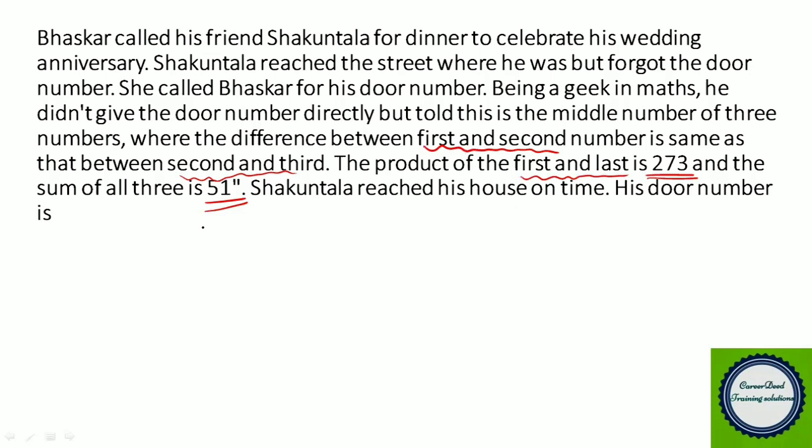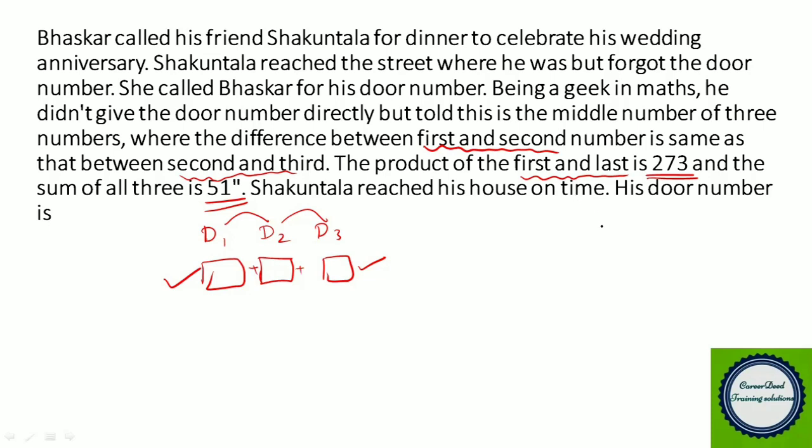So we have three doors, door number 1, door number 2 and door number 3, where the middle door is Bhaskar's door. Now the hint given is, the differences between door number 1 and door number 2, and door number 2 and door number 3 are equal, the product of the first and the last door is 273, and the sum of these three doors is 51.